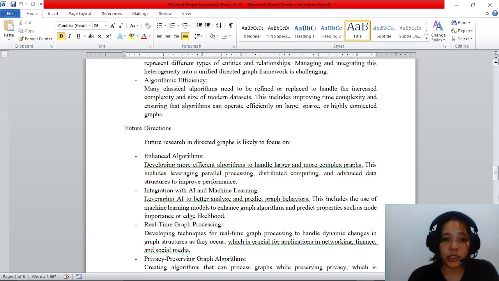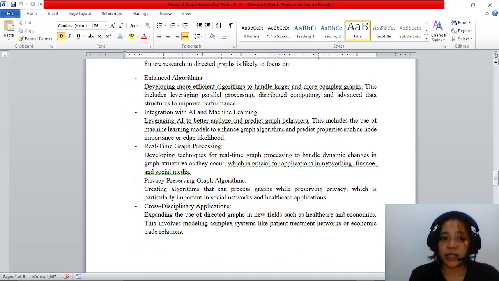Integration with AI and machine learning. Leveraging AI to better analyze and predict graph behavior. This includes the use of machine learning models to enhance graph algorithms and predict properties such as node importance or edge likelihood.